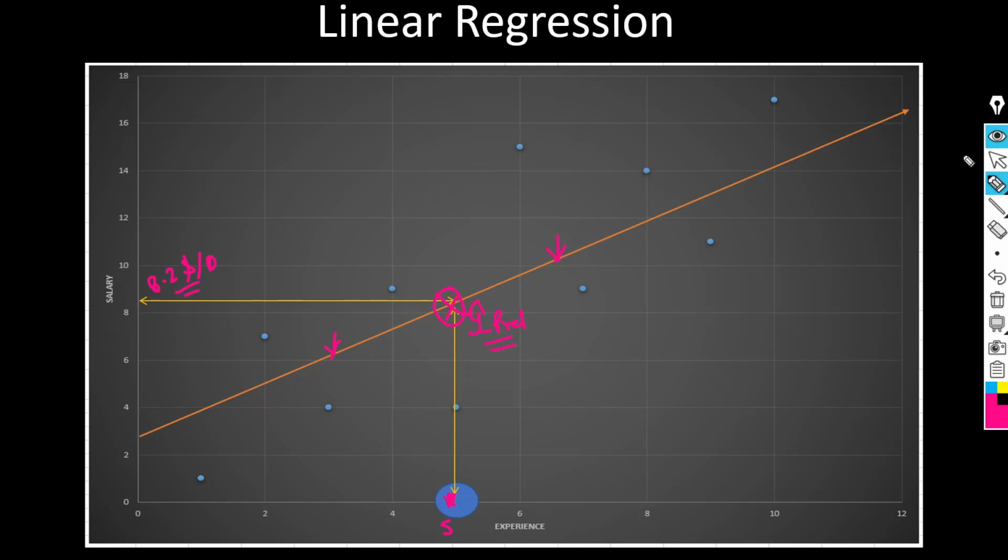Now the question comes, because till now we have understood how we can plot the scatter plot and how we can use this linear line to predict the salary, that is, the output. Now the question comes: if you see here, we randomly drew this line. It is too easy to draw this line.